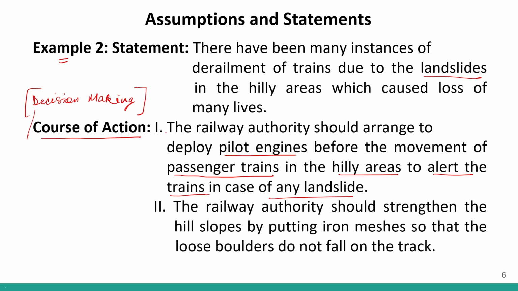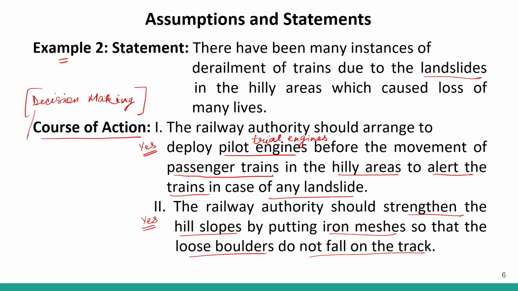So is this a correct course of action? Yes, we can adopt this method. Basically, we can adopt pilot engines, or you can say trial engines. So what they will do is, they will keep monitoring the rail tracks before the passenger trains arrive. So if there is any landslide or any sort of problem, they will alert the passenger train. So this is a correct course of action. The second one says the railway authority should strengthen the hill slopes by putting iron meshes so that the loose boulders do not fall on the track. Is this a correct response? Yes, this is also a correct response. So both these options can be taken.